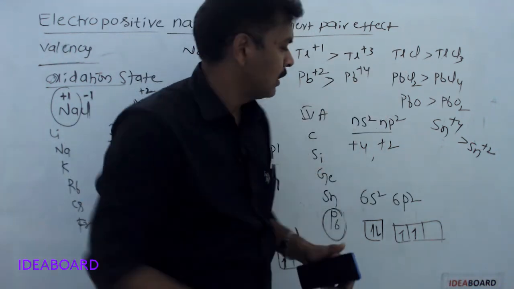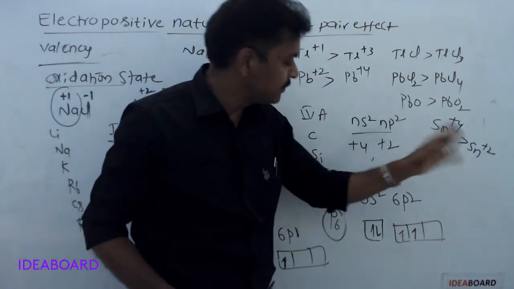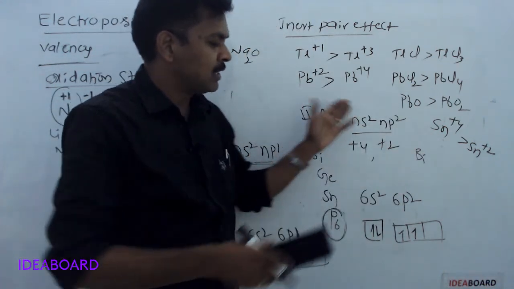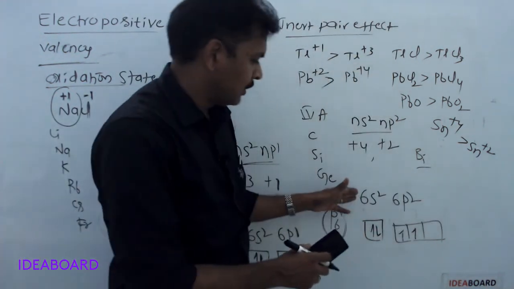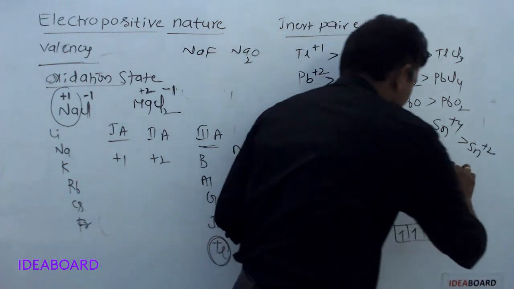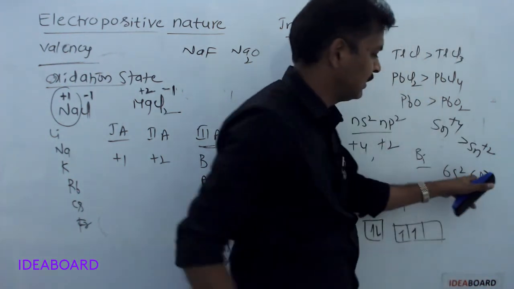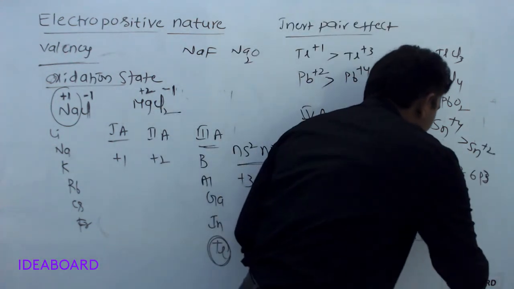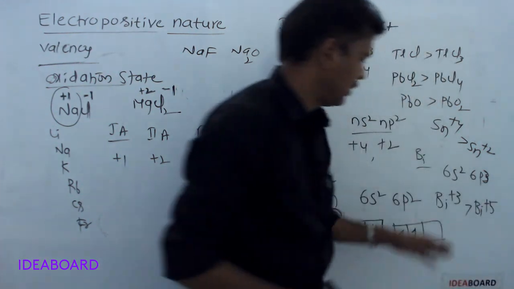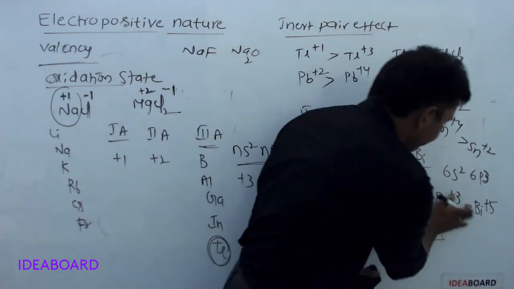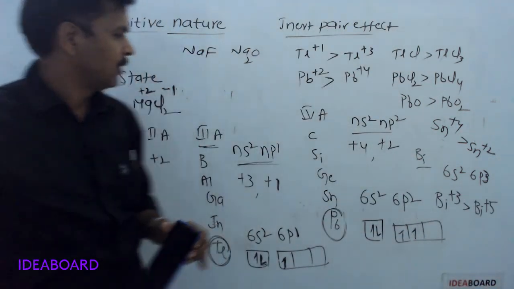If you take fifth A group elements, the last element is bismuth. Nitrogen, phosphorus, arsenic, antimony, bismuth. For bismuth, 6s2 6p3, 3 electrons are there in the p orbitals. So Bi+3 is more stable than Bi+5. Bi+3 is more stable than Bi+5 due to inert pair effect.